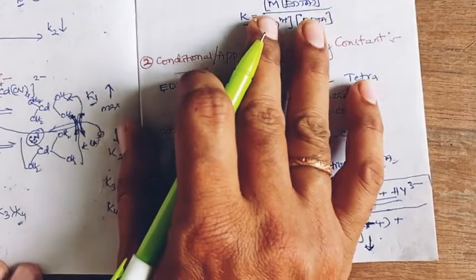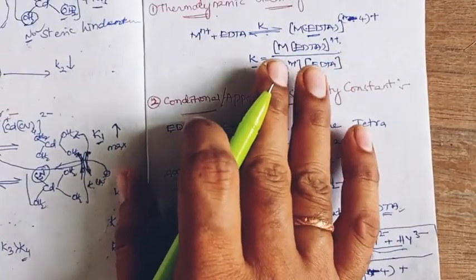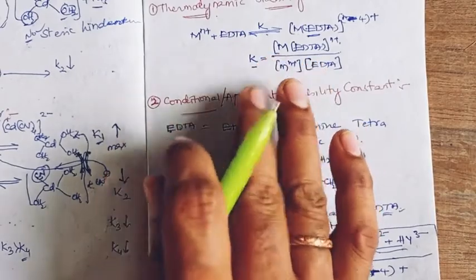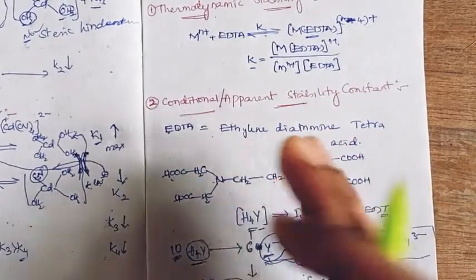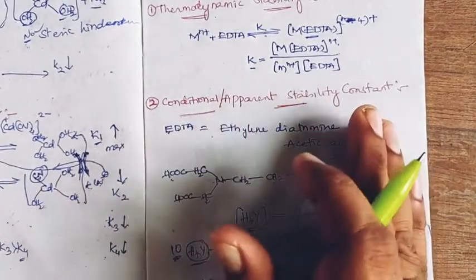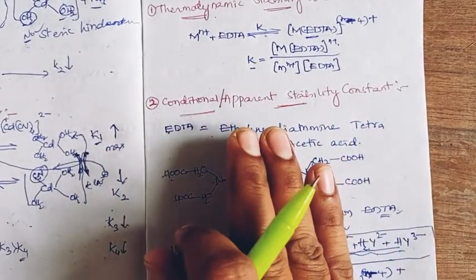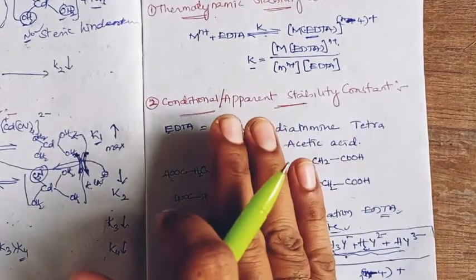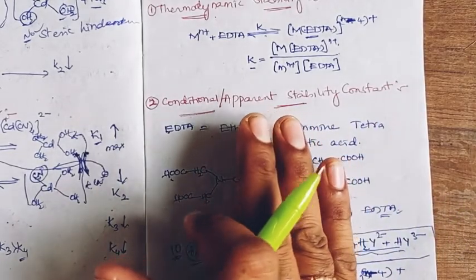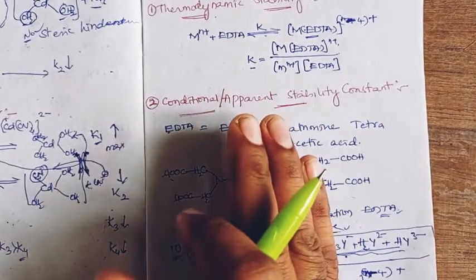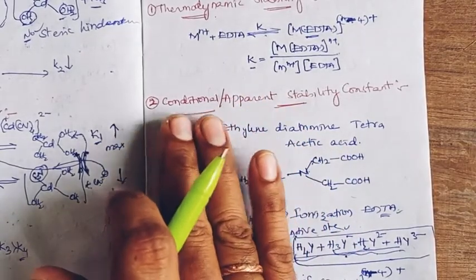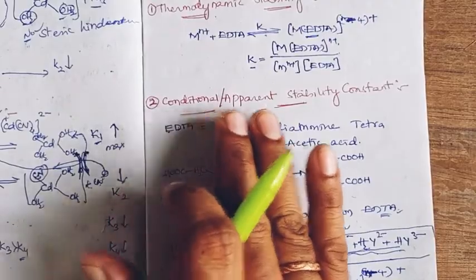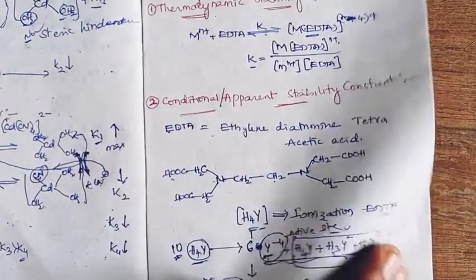So the formula of the thermodynamic stability constant for the metal EDTA complex has to be changed. When it is changed, new formulas are generated, in which K is termed differently and is called the additional, conditional or apparent stability constant.